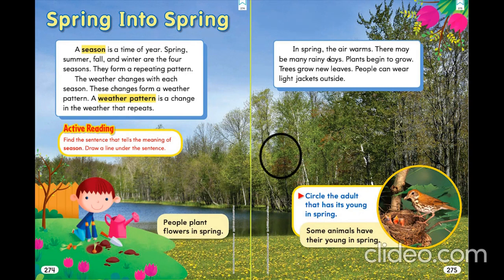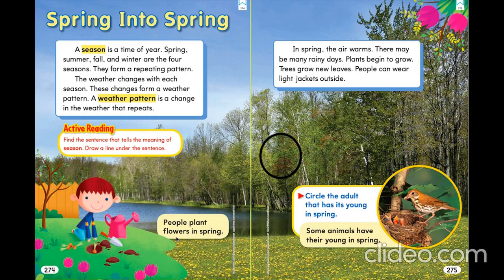In spring, the air warms. There may be many rainy days. Plants begin to grow. Trees grow new leaves. People can wear light jackets outside. So in spring, new plants begin to grow and there are some new leaves coming on the trees, and sometimes people start wearing light jackets. And in some trees there are flowers also coming.